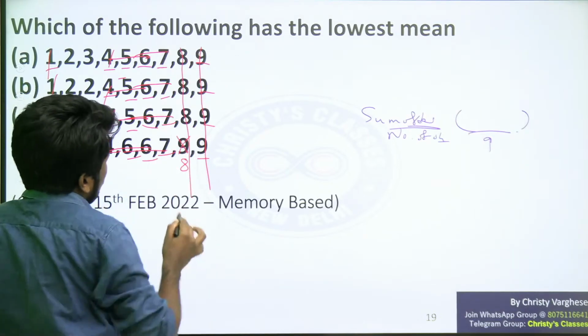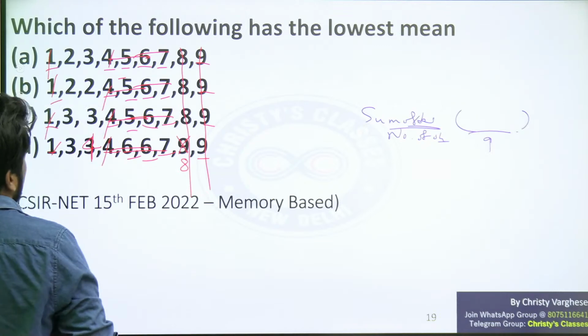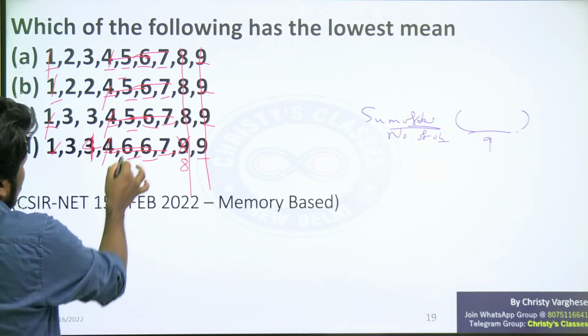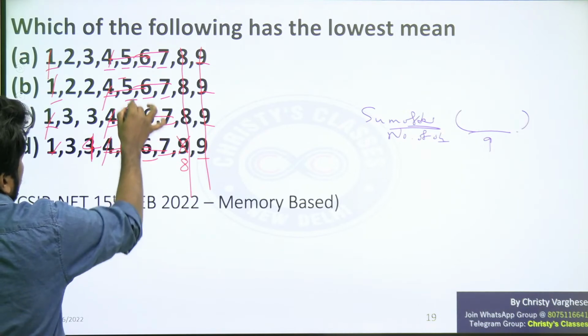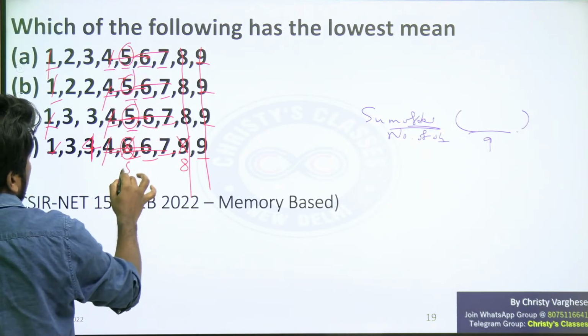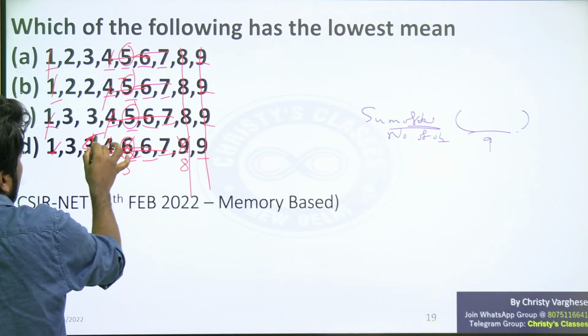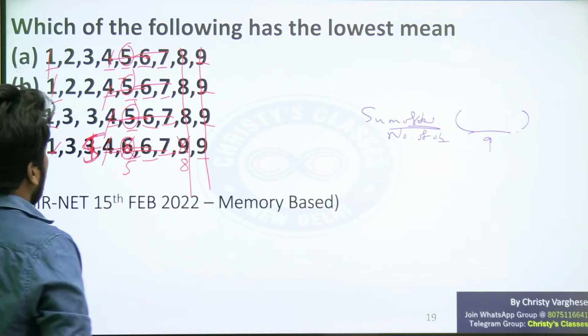Now this 8 also can be deleted. That is what I am trying to say. 8 also can be deleted. Sorry, this was 6 now. So as this was 6, you can make it 5 so that this can be comparable. 5, and make that addition to this 4. So it is 1, 3, 5.